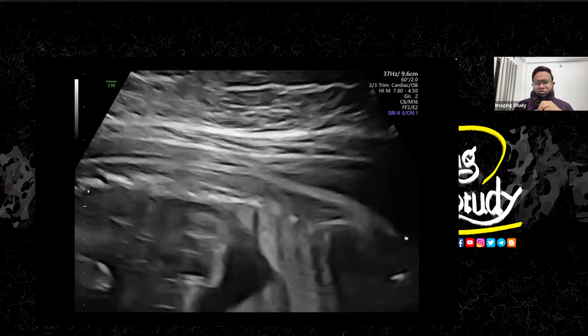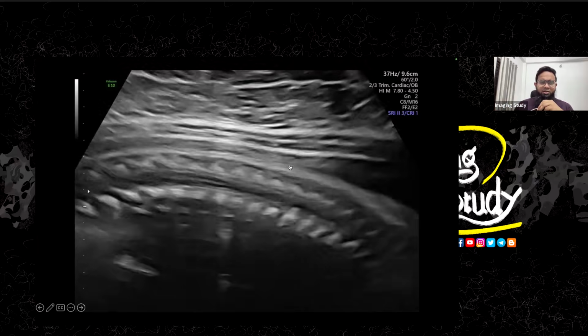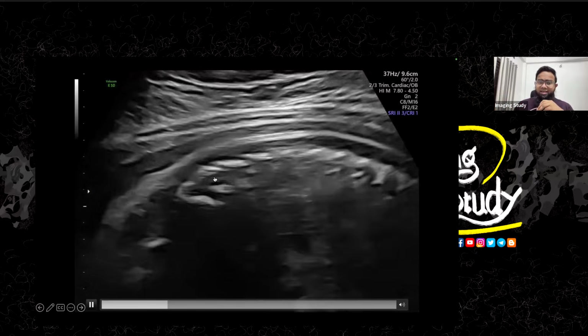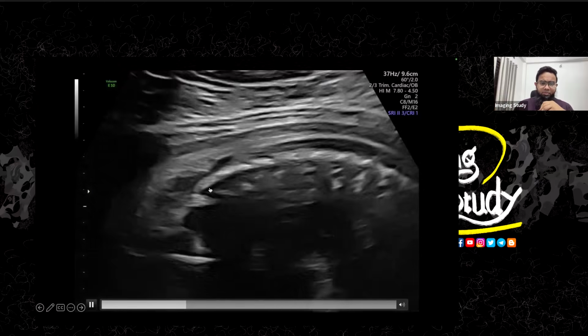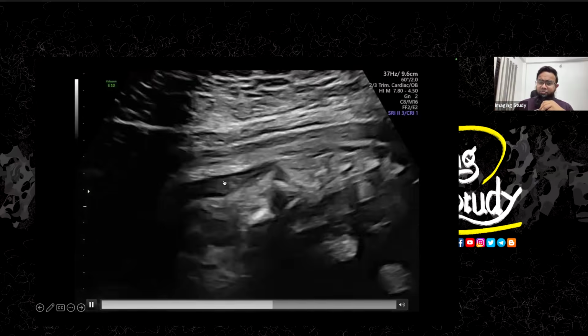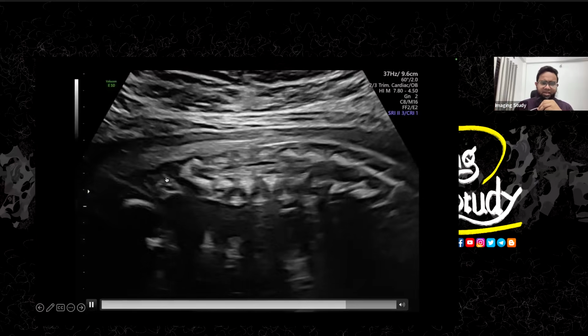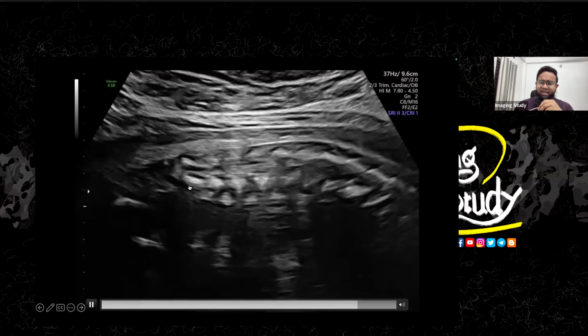So we can see the spine. Let's trace the spine. Yeah, the spine looks quite good. Oh my God. You can see this is the lumbar spine. It ends here. Where is the sacrum? You can see this hypoechoic area. There should be sacrum at this part, but you can't see any sacrum here. The spine ends at this part.